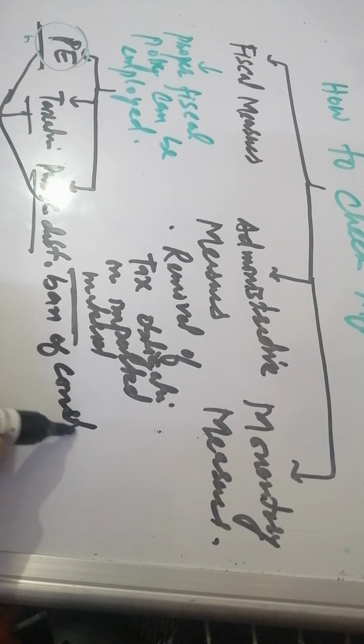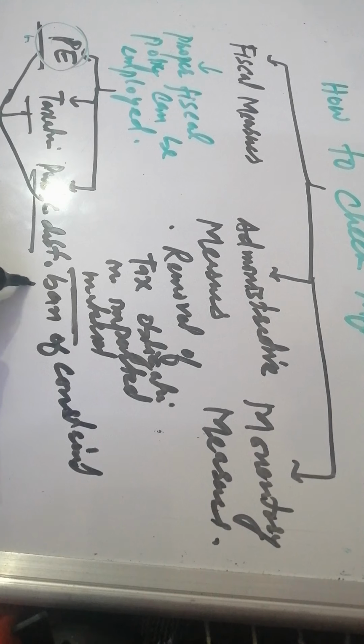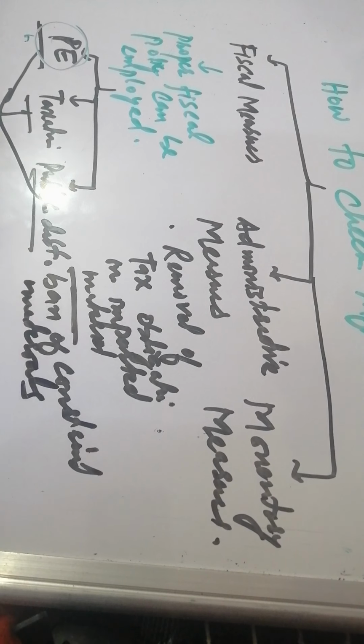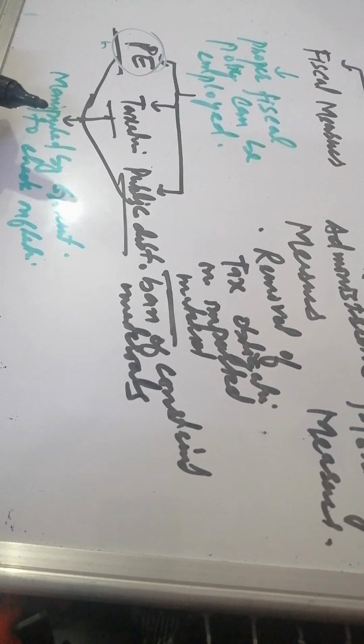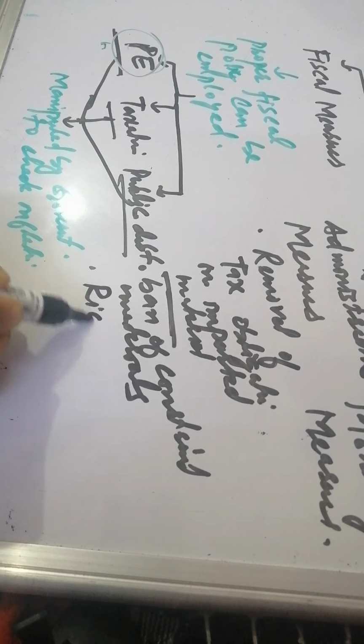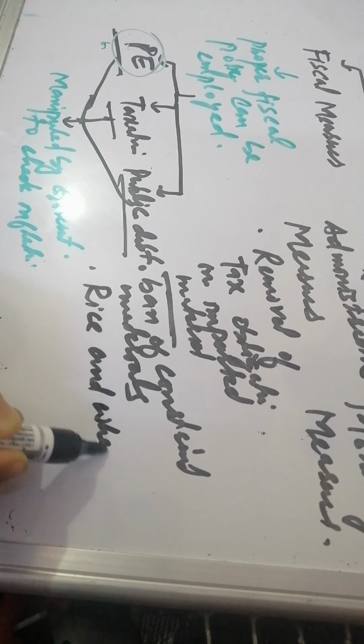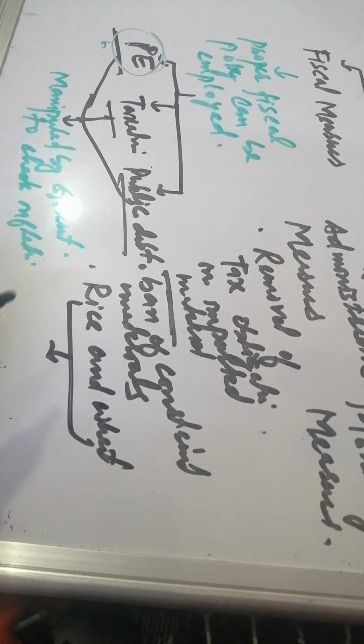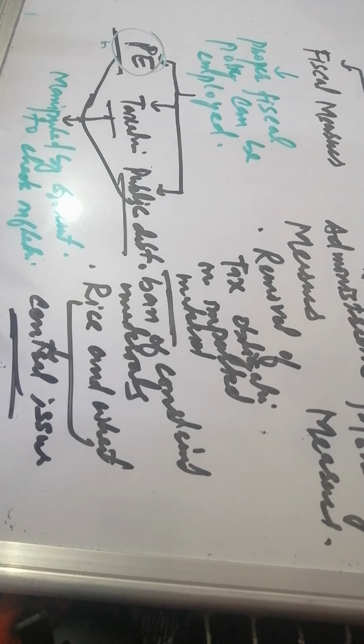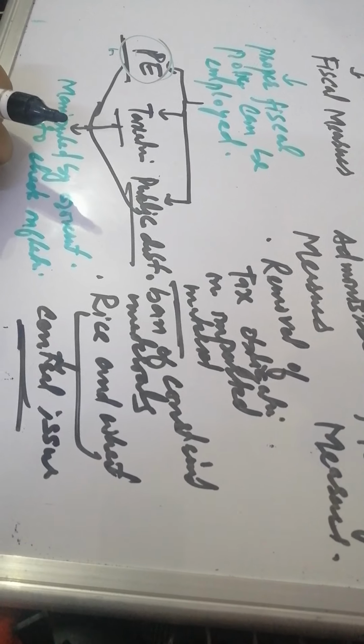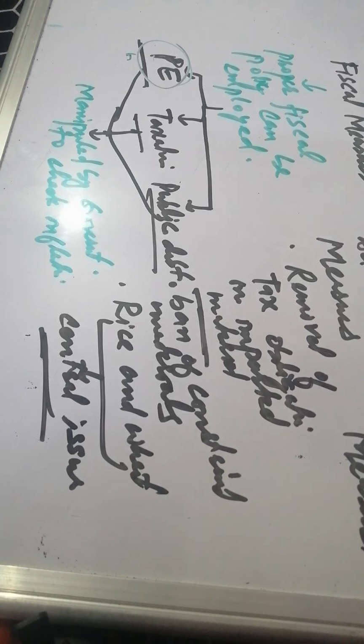Constrained materials or products which are not working properly, this can be an administrative step to check the inflation. Third, we can see the central issue price for rice and wheat, where the price is decided by central issuers. So we can check the inflation, because it will not allow the hoarders to disrupt the supply chains as well as the productivity.